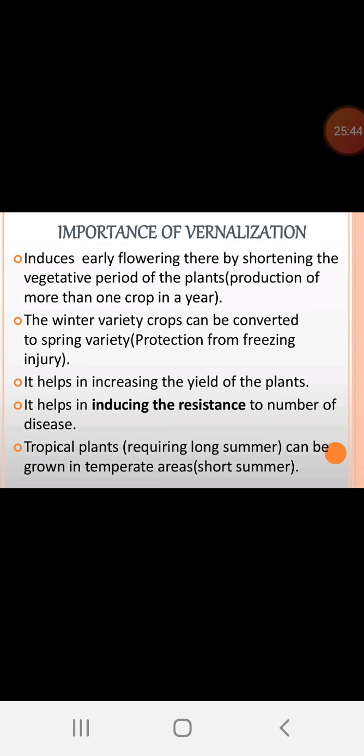Naturally, if the plant is exposed to longer days, then the exposure is more and there are more enemies, like insect diseases or some fungal diseases. Tropical plants requiring a long summer can be grown in temperate areas with a short summer. Within a short period we can get our yield. Like that, vernalization is an advantage to the plant body.